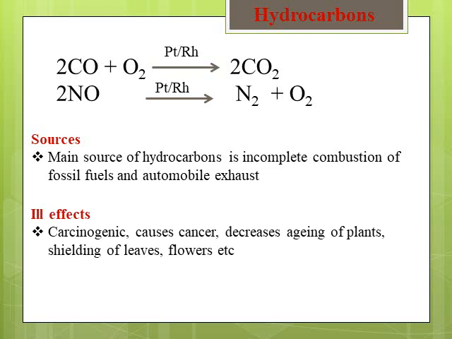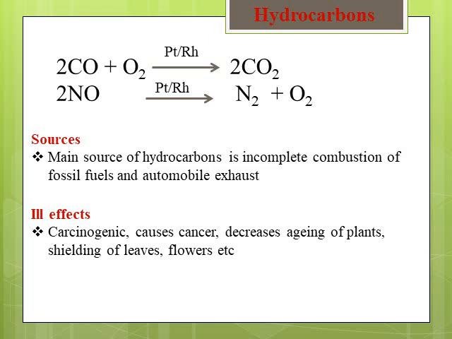Now, the ill effects of these hydrocarbons, as we studied in the previous lecture, is that they generate one toxic compound called peroxyacetyl nitrate. This peroxyacetyl nitrate, PAN, is carcinogenic.